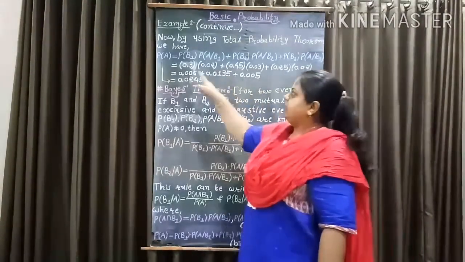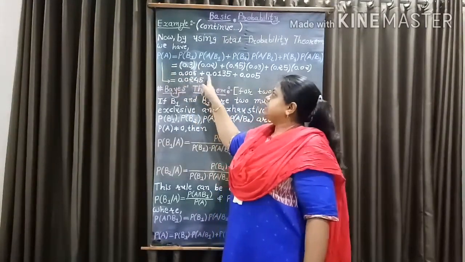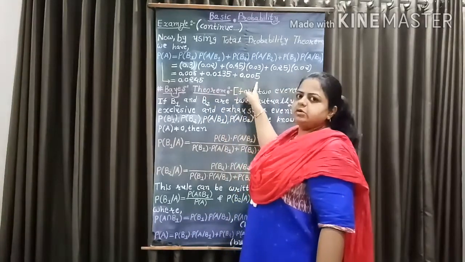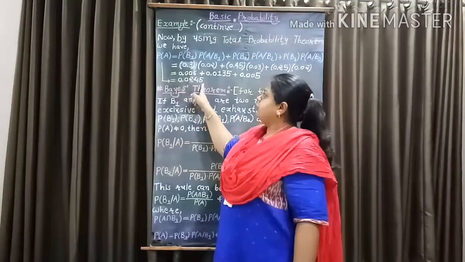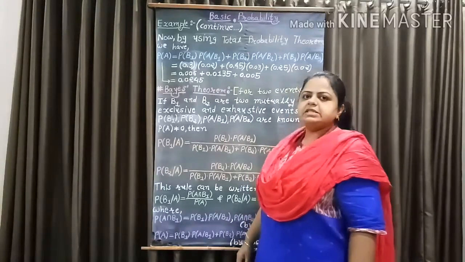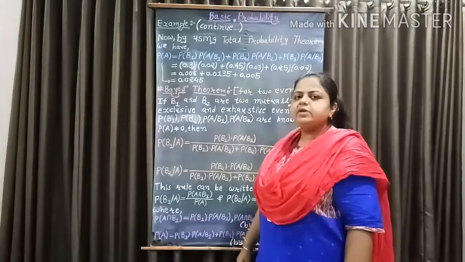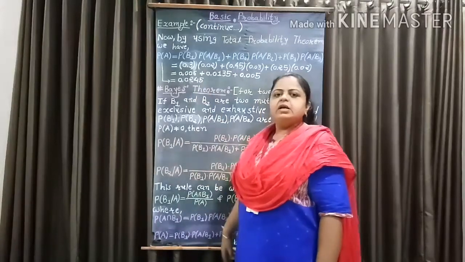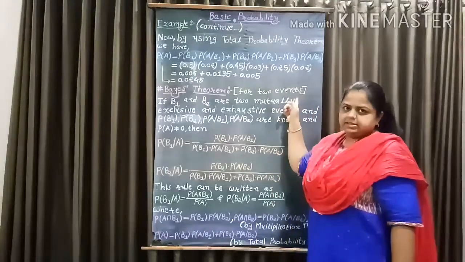So we get probability of A equal to 0.006 plus 0.0135 plus 0.005, which equal to 0.0245. So probability of A equal to 0.0245. So probability that it is defective equal to 0.0245.